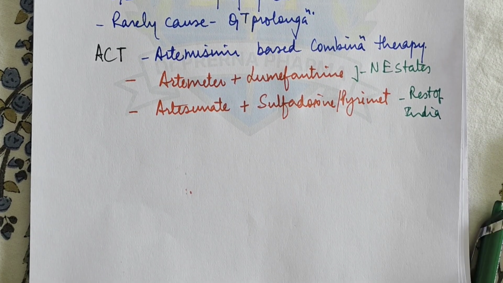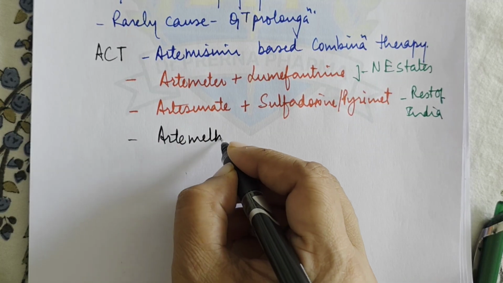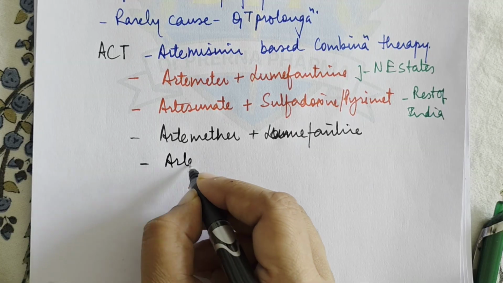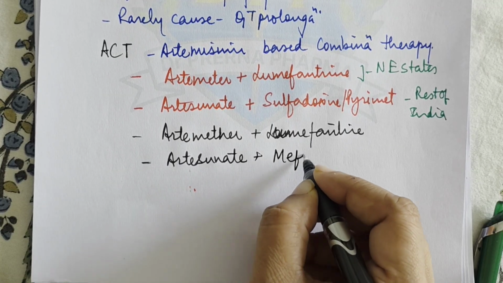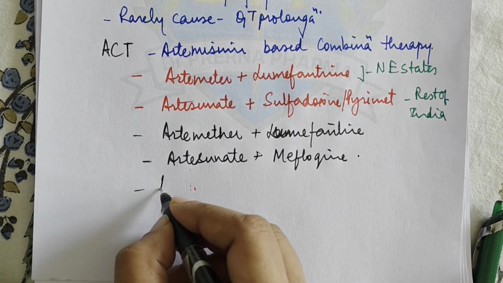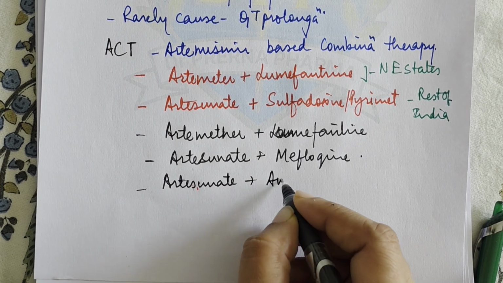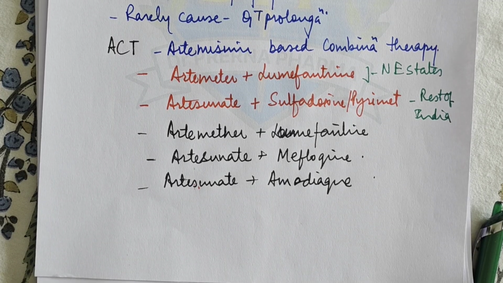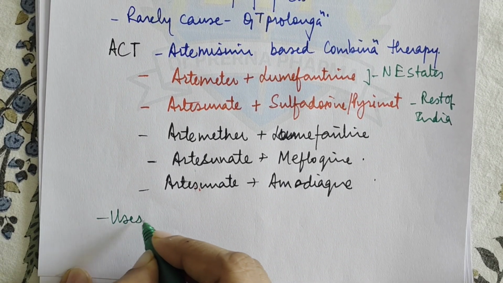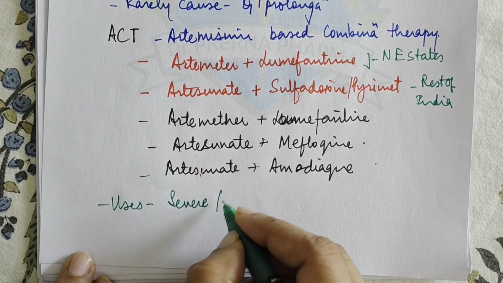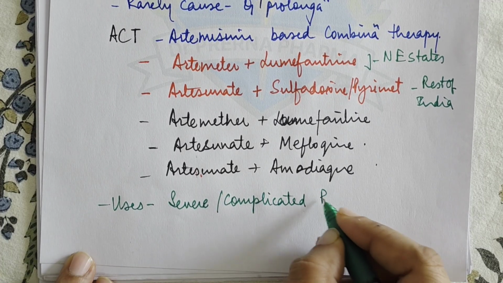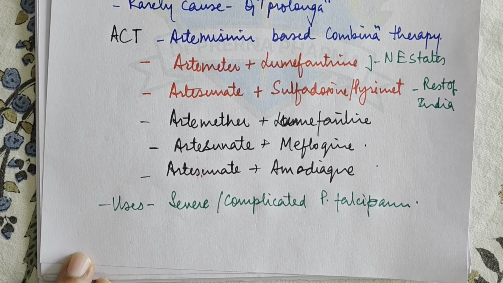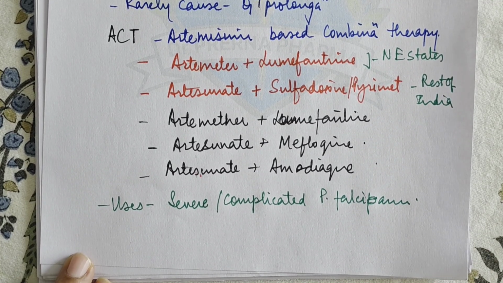Okay? Then the other combinations are artemether plus lumefantrine, then artesunate plus mefloquine, okay, artesunate plus amodiaquine. So these are the various combinations which are used of artemisinin. What is the major use of artemisinin based therapy? They are used in severe complicated Plasmodium falciparum infections. Okay, so they are mainly used in severe complicated Plasmodium falciparum malaria.